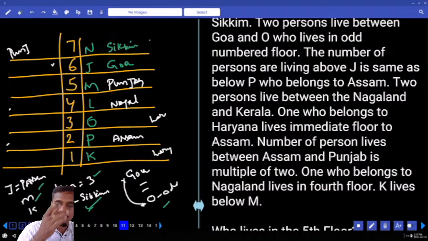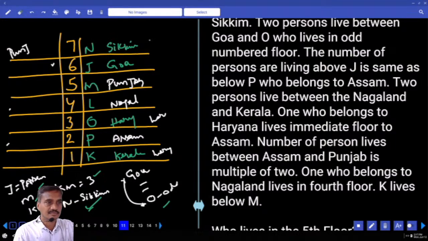If J is here, who is the person left over? L is the person left over, and L is from Nagaland. Next, K lives below M, and there are 2 persons between Nagaland and Kerala, exactly 2. K is from Kerala. And if K is from Kerala, O is from Haryana. Done? Now this is about question numbers 11 to 14.